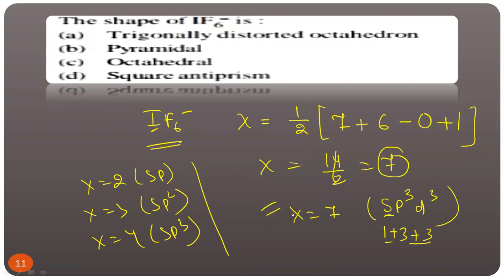But in this case, the shape is not pentagonal bipyramidal. It is trigonal distorted octahedron due to VSEPR theory. Clear? What should be the answer? That is trigonal distorted octahedron. But in IF7, there is no lone pair of electrons. So directly we will say in this case that it is pentagonal bipyramidal. Clear? But in IF6 minus, trigonally distorted octahedron.